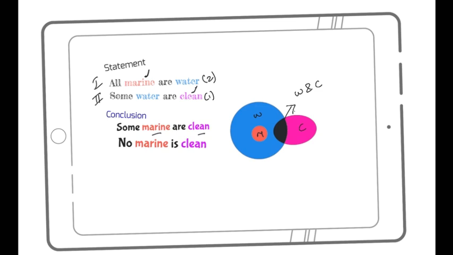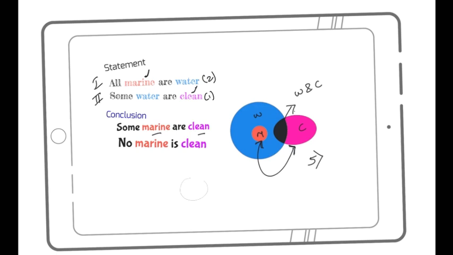So what can you say about marine and clean now? Because I want the conclusion only in terms of these two, marine and clean. If you can recall, we had done this. Which type is this? Just pause this video and try to recall. When you don't have any relationship between two entities, this is my type number 5. And how do I know it's type 5? Because there is no relationship between marine and clean.